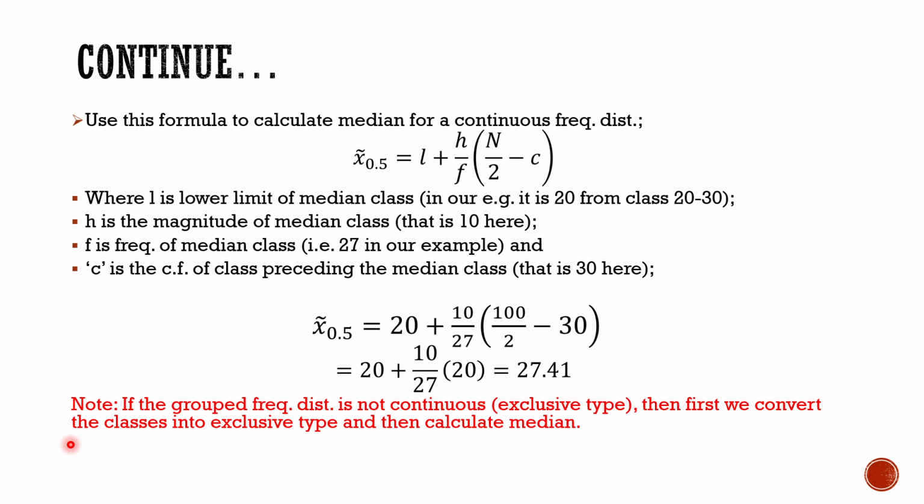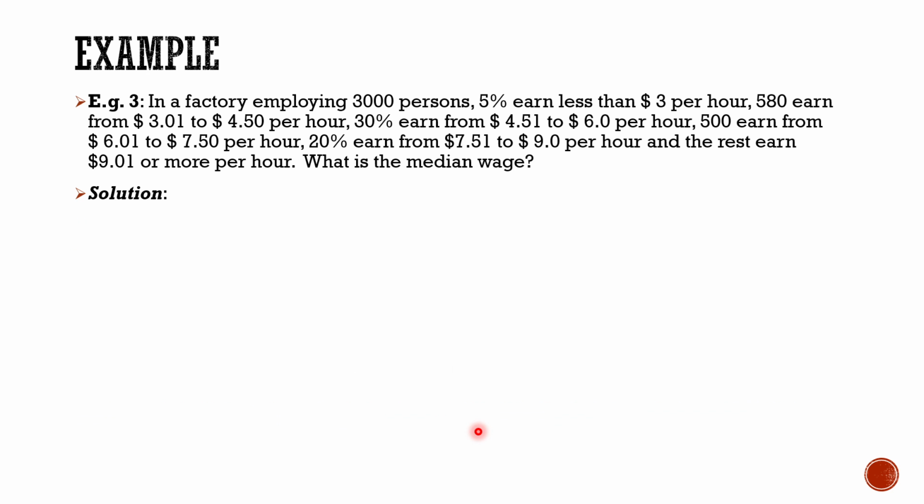Now see, it's very important to note here, if the grouped frequency distribution is not continuous, let's say not of exclusive type, then first we convert the classes into exclusive type, and then we calculate the median for that. And I've already shown you how you will make it the exclusive or inclusive type. So further we are going ahead with an example.